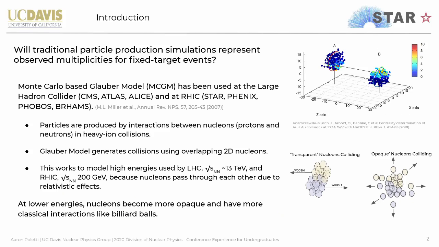The Monte Carlo Glauber model has been used at the Large Hadron Collider and RHIC. The Glauber model assumes transparent nuclei, which works for higher energies, but this is a problem at lower energies because nucleons become opaque to one another and collide more like billiard balls.